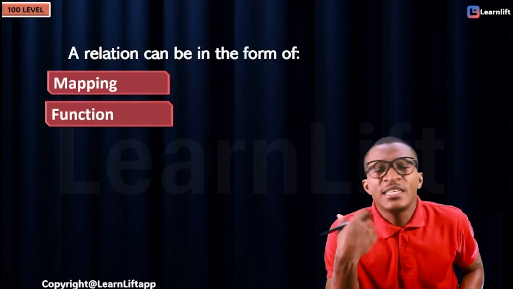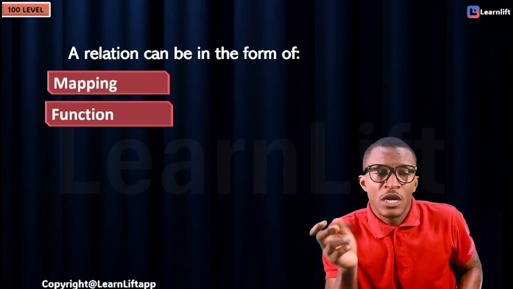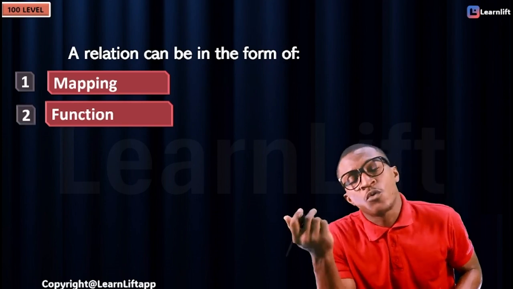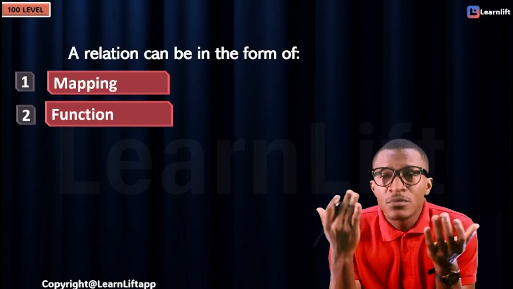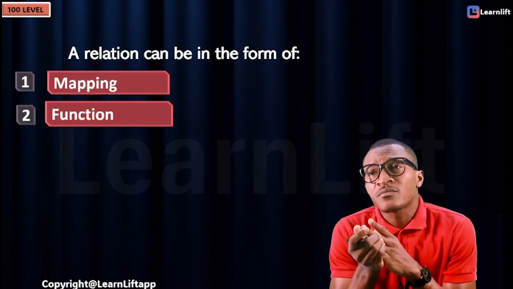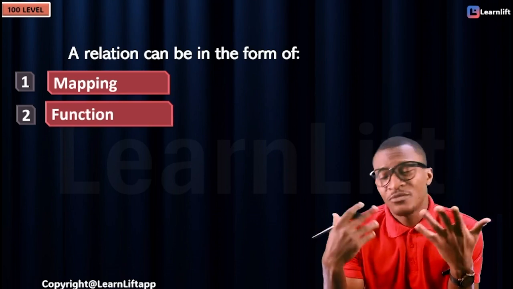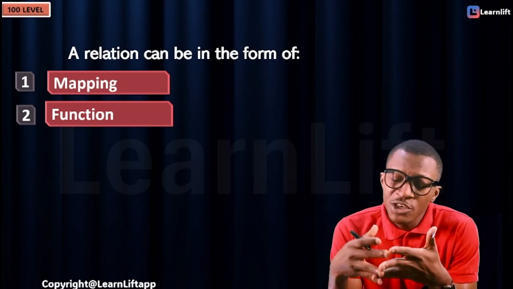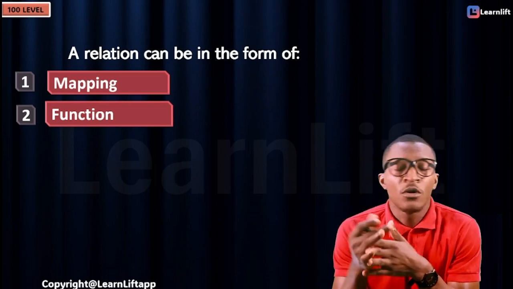Do you understand? Take note that a relation can be in 2 formats. We can have what we call mapping and we can have what we call function. So some people will say there are 2 types of relation. A relation can either be a mapping or a function.